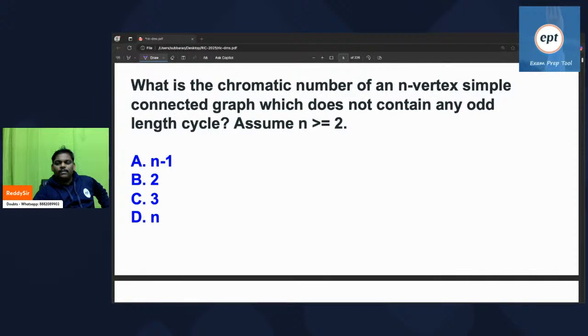Yeah, what is the answer? Please let me know what the answer is.